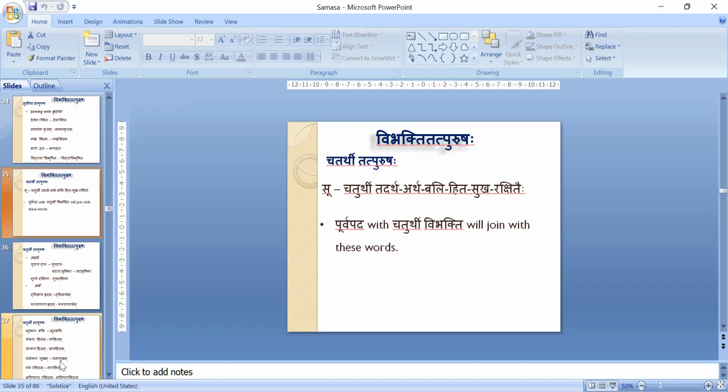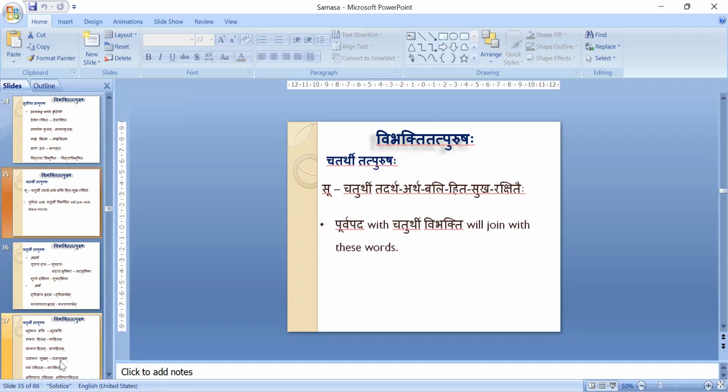Chaturthi also is the same thing. We have a list of padas which will get Chaturthi. In those ways only, Chaturthi Tatpurusha also will happen. Artha, because of what? It is like karaka only. When we think of because of what, then we have to use Chaturthi Vibhakti, karaka. Therefore, the same meaning is coming, artha. Bali, when we have learnt that bhutebhyah balihi, when bali shabda is there, Chaturthi should be used. Because of that, it will become bhutebhyah balihi. In the same way, bali shabda will get Chaturthi.